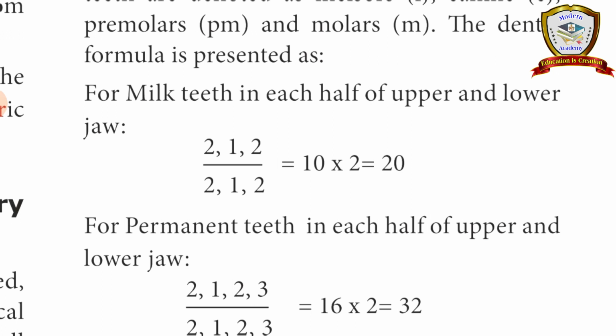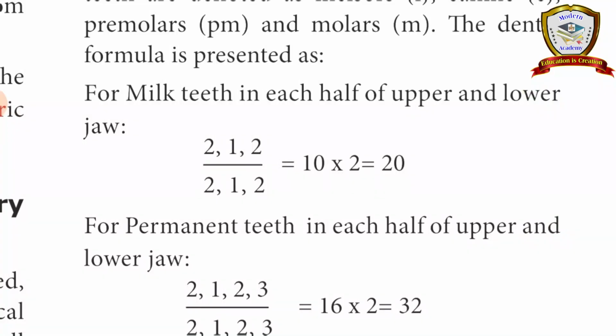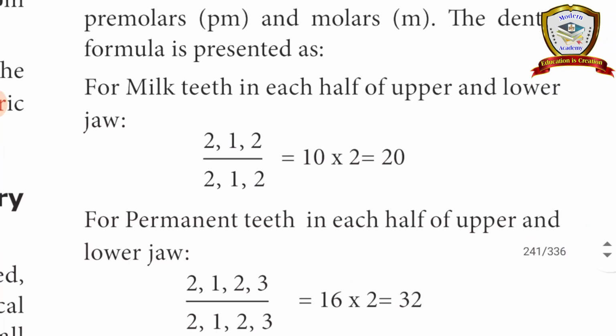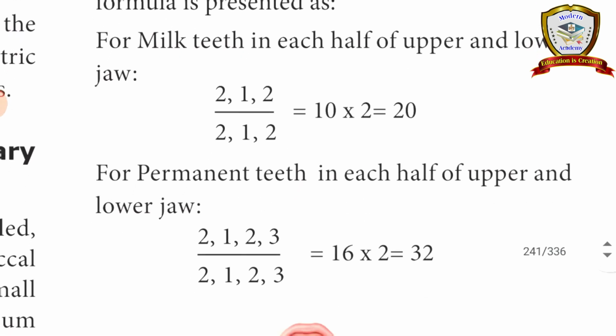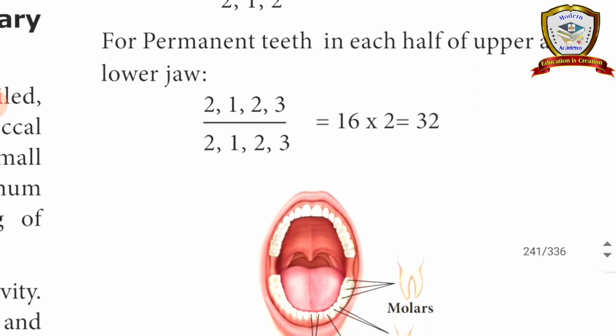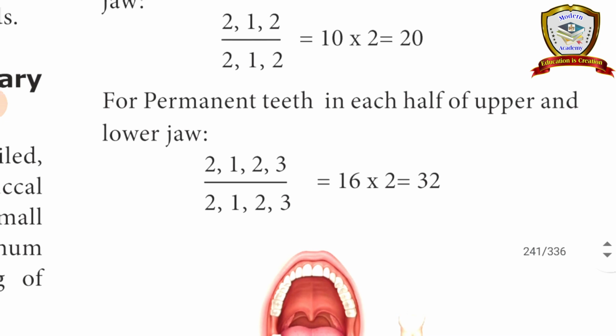How is it calculated? One side of the upper jaw and lower jaw: 2 incisors, 1 canine, 2 premolars. In milk teeth, there are no molars. Next, permanent teeth. Each half of the upper and lower jaw contains 2, 1, 2, 3 divided by 2, 1, 2, 3.